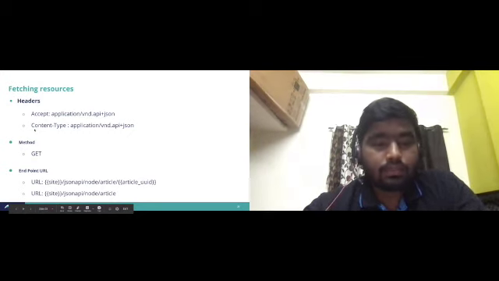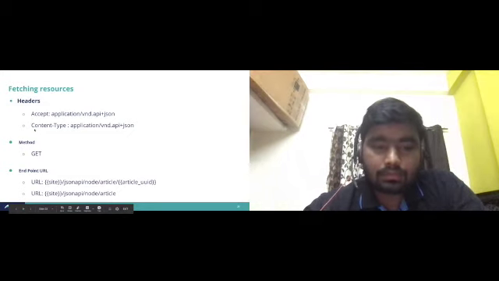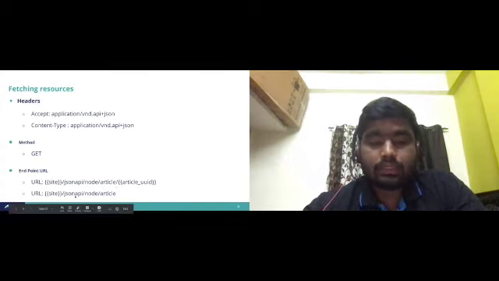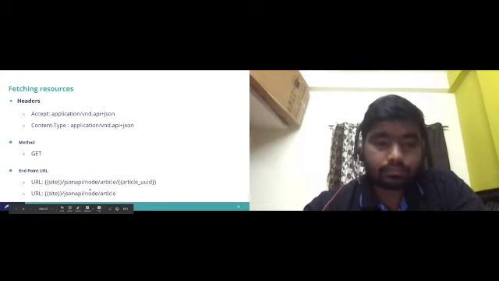The method we need to follow is GET, and the endpoint URL should be like this: site slash JSON API slash node slash article and the article ID if you want to fetch an individual article. But if you want to get the list of articles, node slash article should be the syntax.